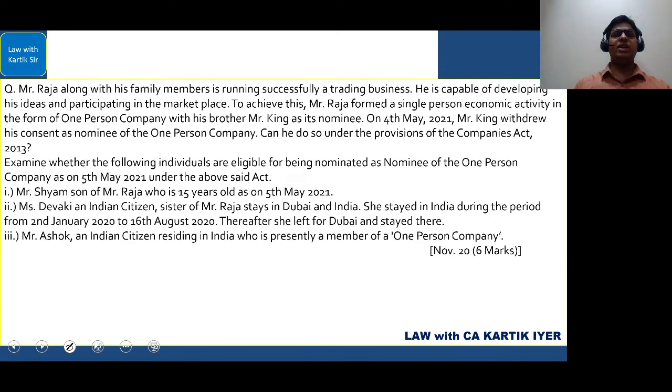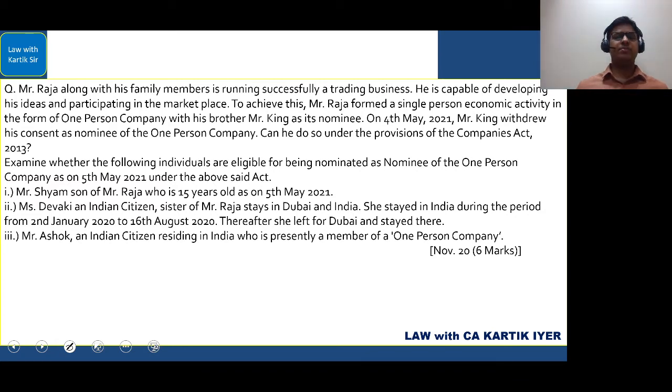Next one. Mr. Raja, along with his family, running successfully a trading business, is capable of developing his ideas and participating in the marketplace. To achieve this, Mr. Raja formed a single person economic activity in the form of one person company with his brother Mr. King as his nominee. On 4th May 2021, Mr. King withdrew his consent as nominee of the one person company. Can he do so under the provisions of the Companies Act 2013?